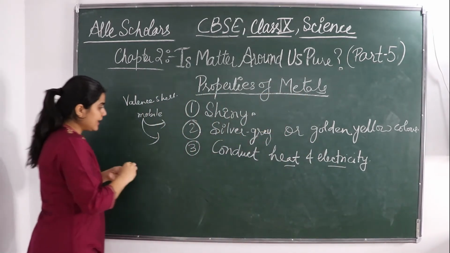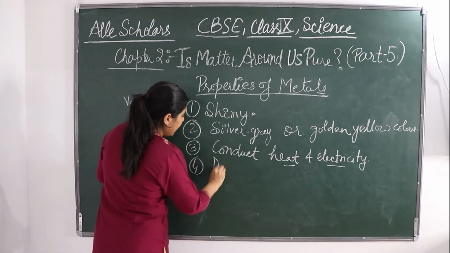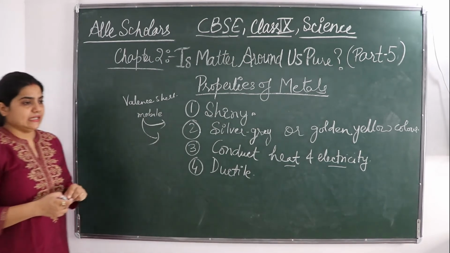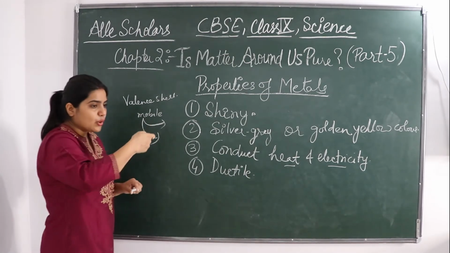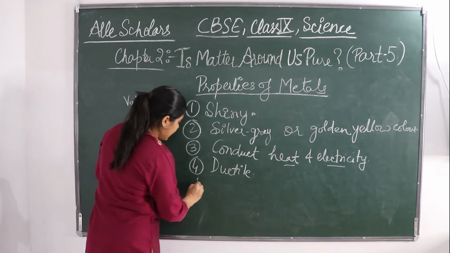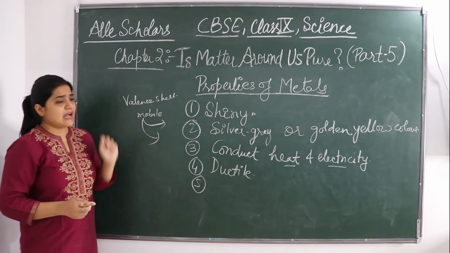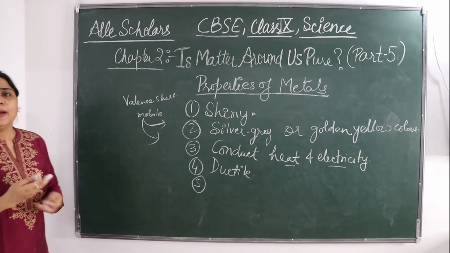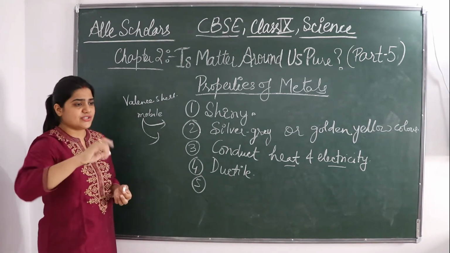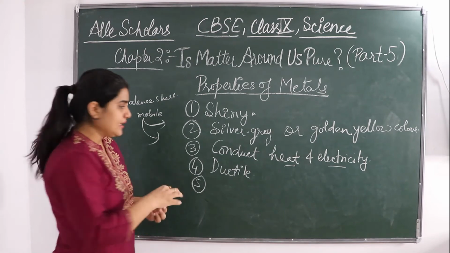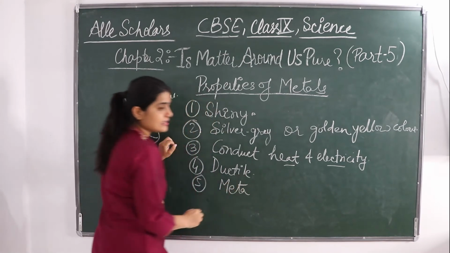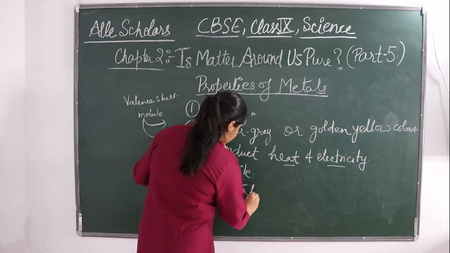Next comes that they are ductile. Ductile means they can be drawn into wires. Next is that since they are metal, they are malleable. Malleable means they can be made into sheets. You can hammer them, you can make them into fine sheets. So you can say that they are malleable.